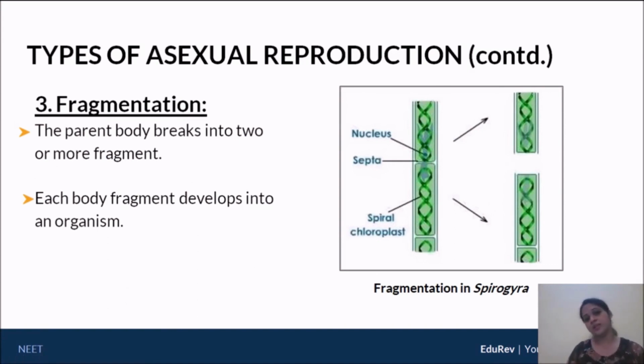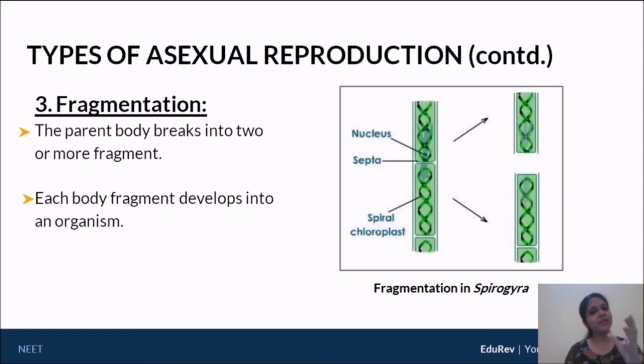Now, this is where we tend to get confused. With this term, each fragment develops into an organism. If I say each fragment develops into an organism, it implies that this top fragment must undergo a certain amount of development, and only then does it become an organism. And this fragment below should also undergo certain development, only after which it will be called a new organism. Technically speaking, these are the technical definitions, but in the literal sense, what really is fragmentation?